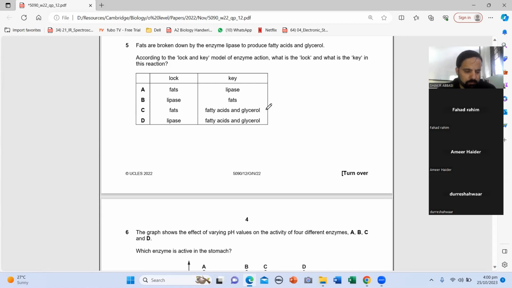Beta, Dureshawar, because she knows the lock and key model, and key is like a substrate. Key fits into the lock, and in the same way substrate fits into the active site of the enzyme. So key is the substrate and active site, lock is the enzyme.